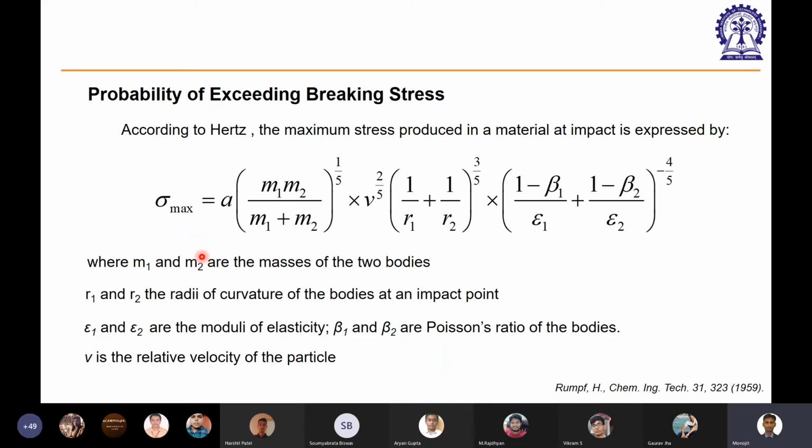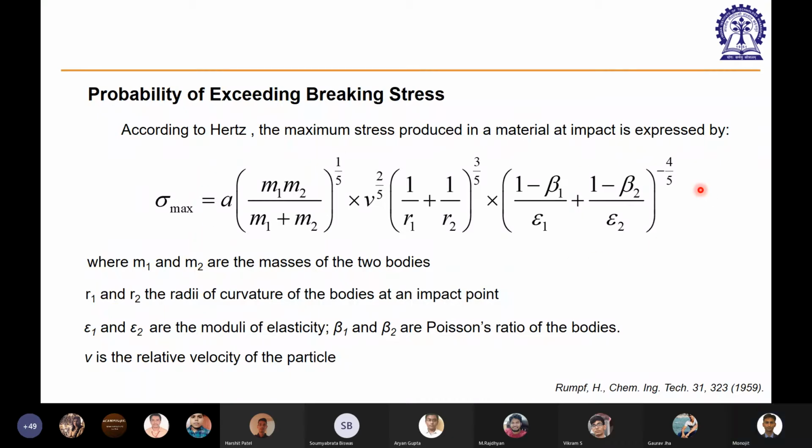Next one, the probability of exceeding the breaking stress. For that we are defining something called sigma max, which you will find defined in this journal paper. I'll share the paper. If anyone is interested, they can go through it. All these things are very involved solid mechanics.